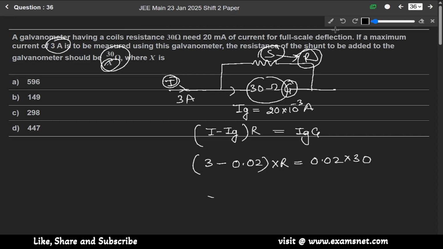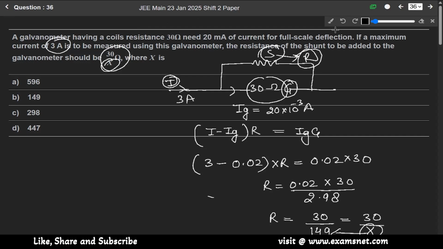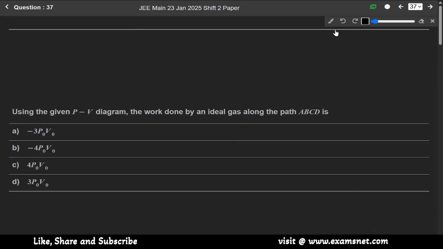So R equals 0.02 into 30 over 2.98. When we solve it, we get 30 over 149. So comparing, the value of x is 149, meaning option B is the correct answer.